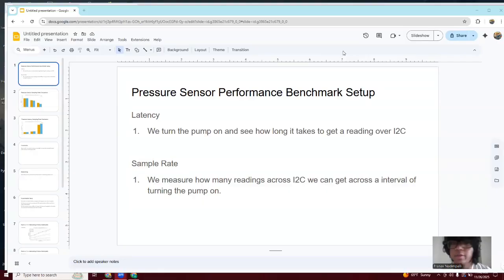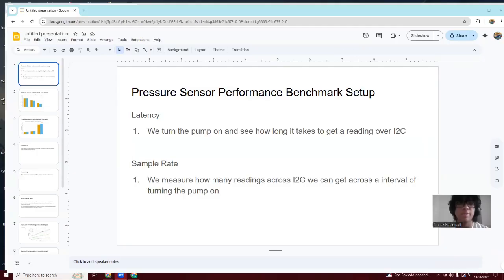Hey, I'm Pranav, and I'm going to go over the pressure sensor results and then go into networking experience. So for the pressure sensor, we wanted to measure latency and sample rate, and in order to measure the latency, we essentially have to turn the pump on and see how long it will take to get a reading over I squared C. To measure the sample rate, we essentially measure how many readings we got across I squared C when we measured across an interval of turning the pump on.